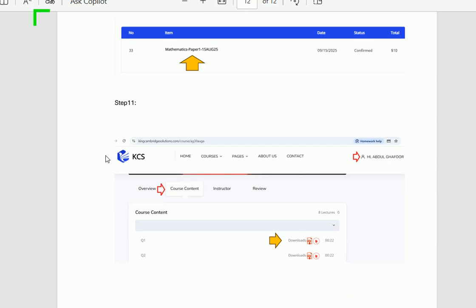On this interface, in the course content section, for every question there are two files. One is a PDF file, another is a video file. When you click on the PDF link, you will download the PDF file solution for that question. And after that, when you click on the video icon, the video file for the solution will be downloaded.